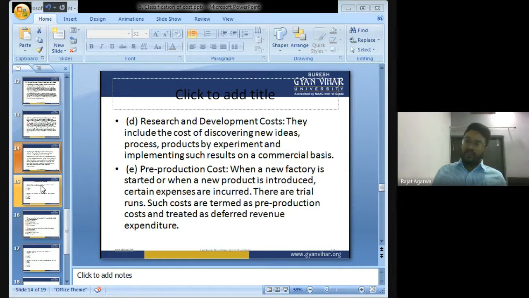For example, if I want to start production of televisions, for that I have to take a factory on rent or purchase a factory. I have to purchase some machines also to start the production. So all these expenses will be known as pre-production cost, because these expenses are incurred before starting the production. All the expenses which are incurred before starting the production are known as pre-production cost.